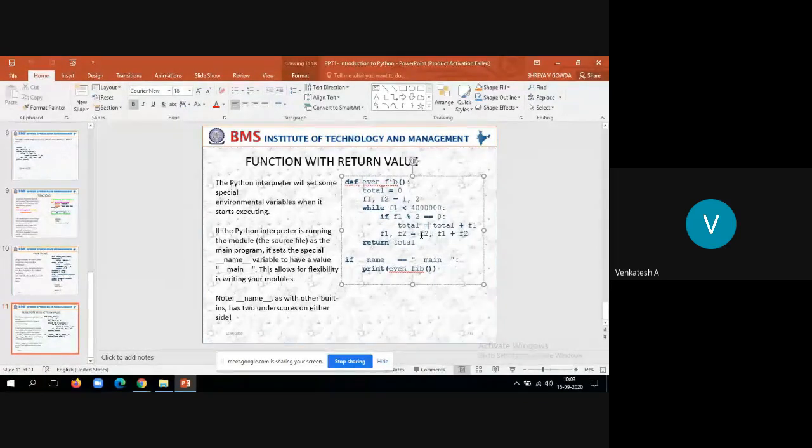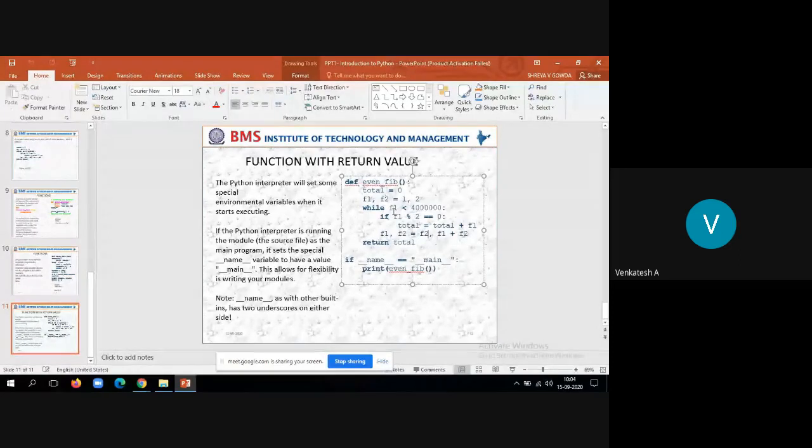Then update f1 is equal to f2. F2 value is 3, so f1 is equal to 3, and f2 is equal to f1 plus f2, that is 2 plus 3, that is 5. So now f2 has become 5. Like that you keep on adding until you reach 40 lakh.